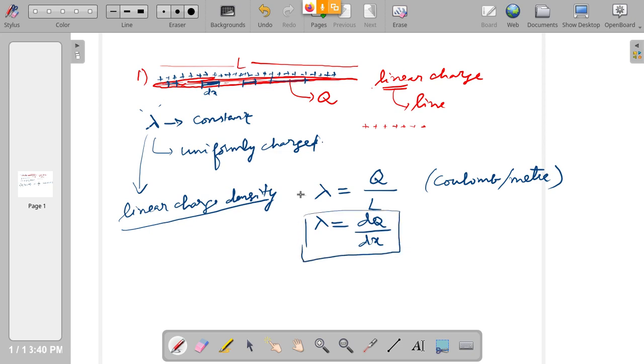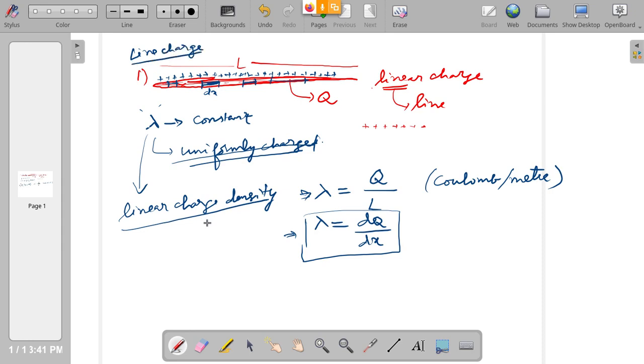Now this lambda, that is q by l, is equal to lambda dq by dx. Then we can say that it is uniformly charged. The object is said to be uniformly charged. So this is our first type, that is line charge. This is called line charge.